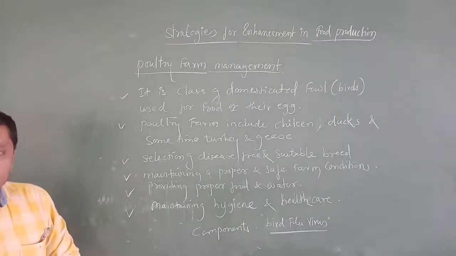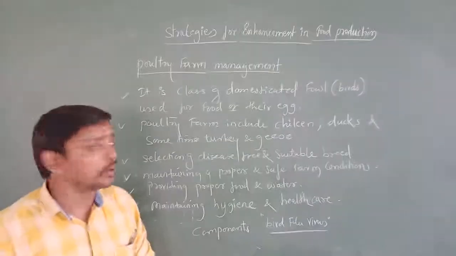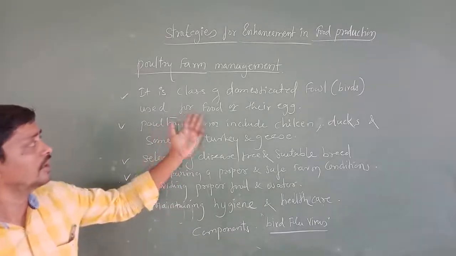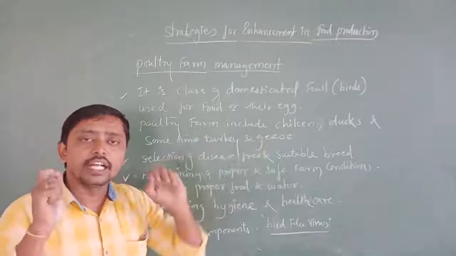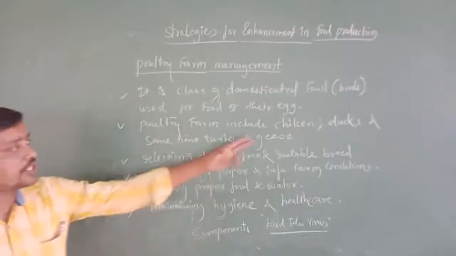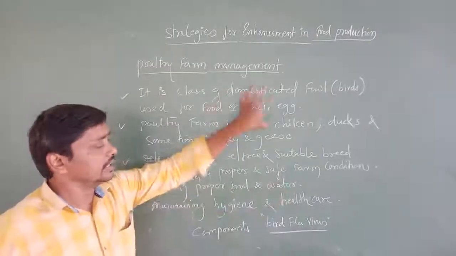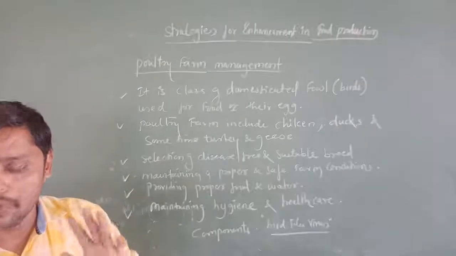So what do we write as the definition of poultry? Poultry is a class of domesticated fowl, birds used for food and their eggs, and usually it includes chicken and ducks and sometimes turkey and geese. This is the definition of poultry.